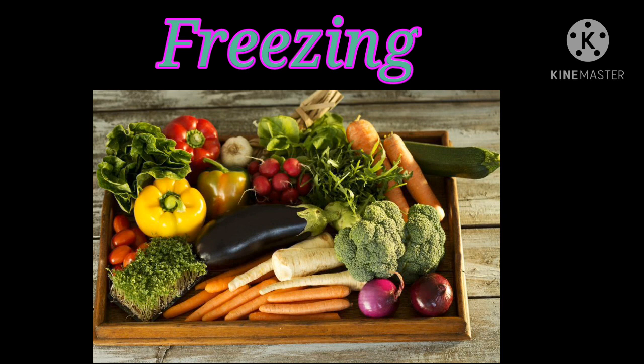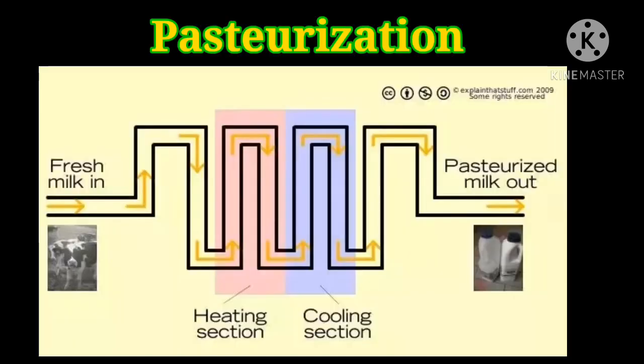This process involves storing the food below 0 degrees Celsius. Clear? At which degree Celsius do you have to store the food items? Below 0 degrees Celsius. Here the microorganisms cannot grow. Clear? So, next method, pasteurization.